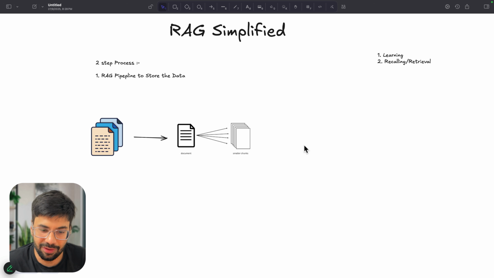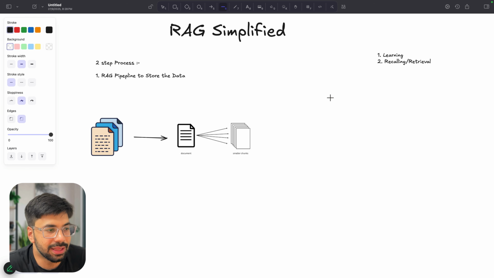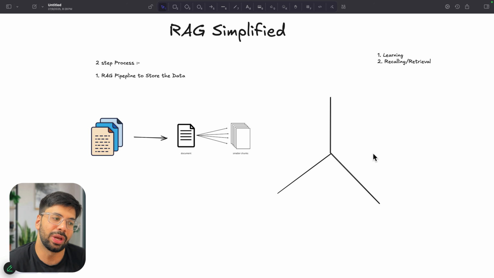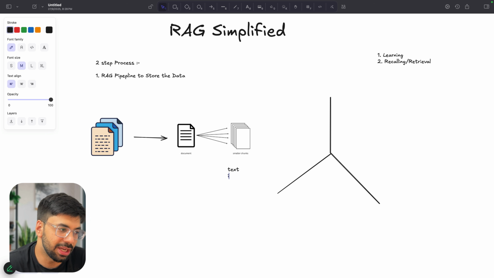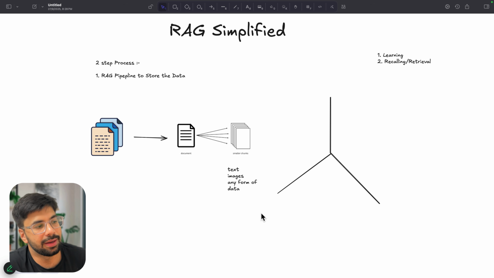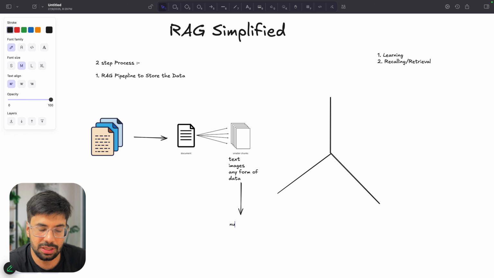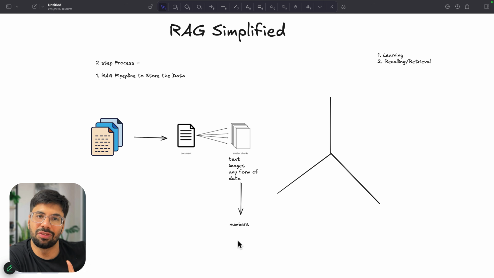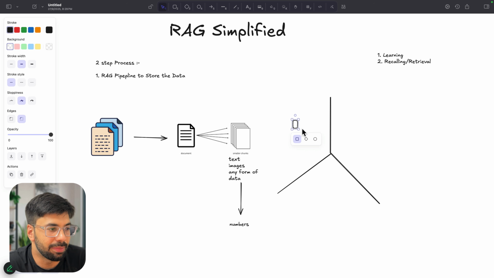Once I have done this, after that, these different chunks which I have, I will try to map them onto a graph by making their embeddings. Now, to explain what embedding is, these chunks can be, let's say, text, images, or rather any form of data. But my computer only understands numbers, so I will make sure that I convert this into numbers. Once I have converted this into numbers, then I will somehow create different chunks for them.